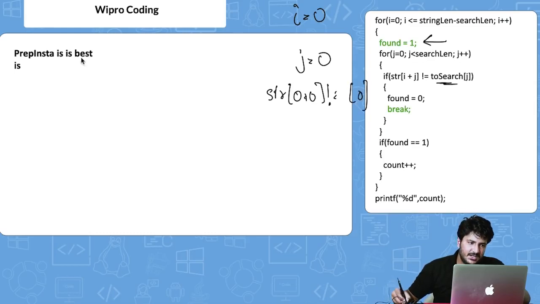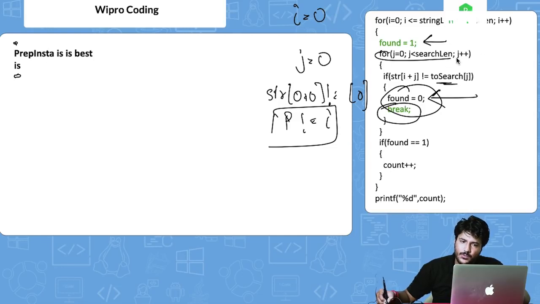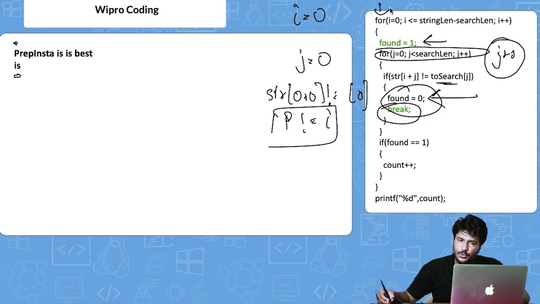So basically str of 0 is p, and search of 0 is I. Obviously this condition is not satisfied because this is I. So what will happen? It will go inside this loop. It will say, okay, I am not found, and then you will break. So this for loop will completely break. This will not iterate to j plus plus, and then we will go back to the outer for loop again, right?